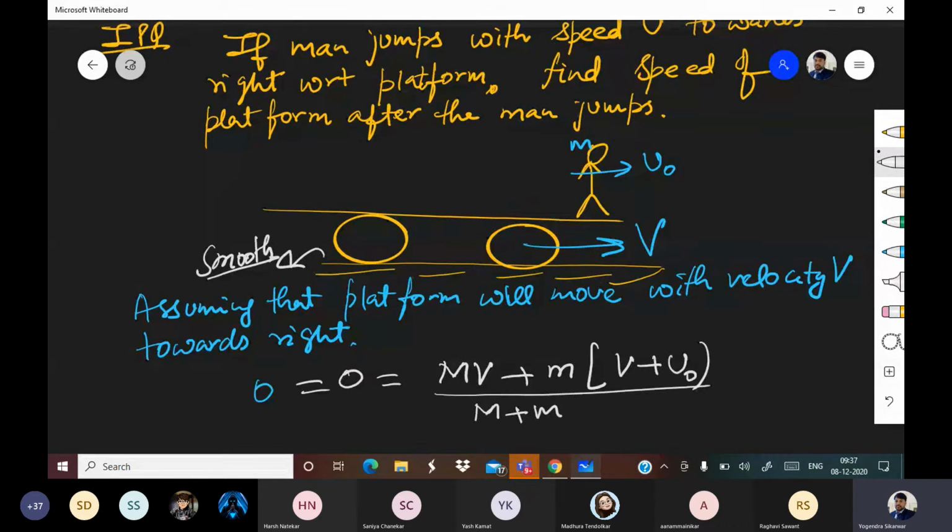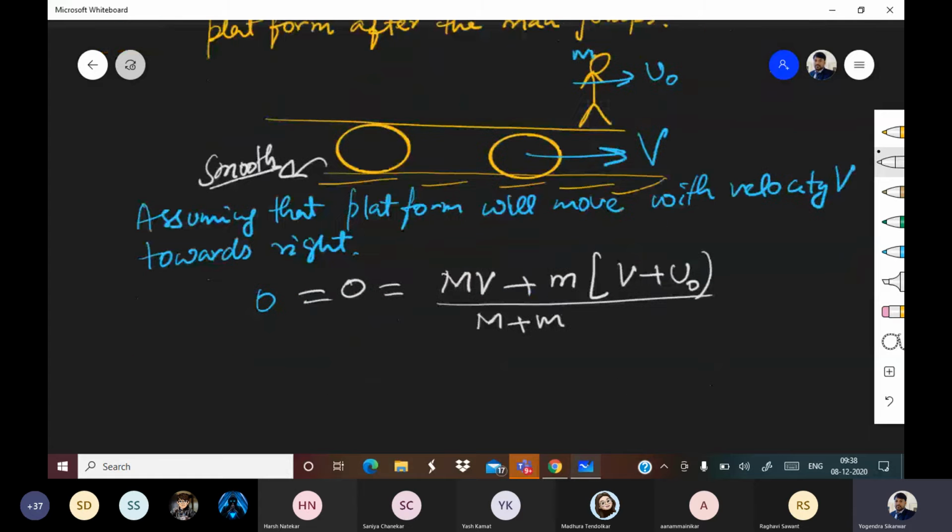We applied m1 v1 plus m2 v2 upon m1 plus m2. Now you can see that all the values we are keeping in the formula, of V and velocity of man, are with respect to ground. Capital V is with respect to ground and V plus u naught is also with respect to ground. This was the key point in this question.